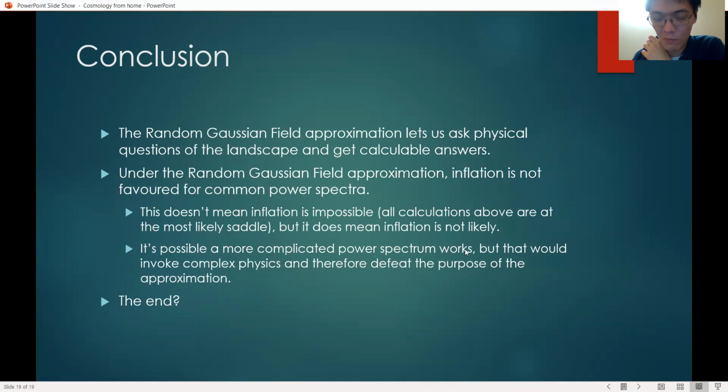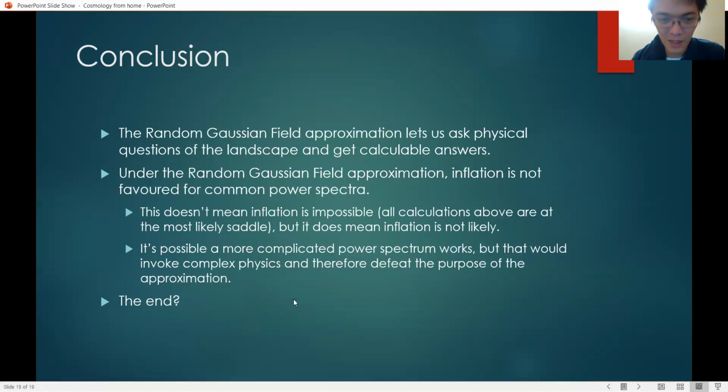It is possible that a more complicated power spectrum works. So remember that we only used 3 power spectra. That's the Gaussian, the power law power spectrum, and the convolution of 2 Gaussians. It is possible a more complicated one works. But then, if we have a more complicated power spectrum, then presumably we also have complex physics. And once we have complex physics, it defeats the purpose of the approximation. Because keep in mind that in the approximation, we cut out all the physics. We rely only on large number statistics. So by assuming complex physics, our approximation ceases to be relevant. It's like we assumed no complex physics in the first place.